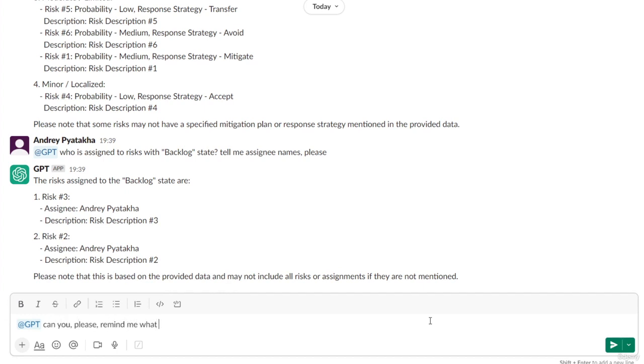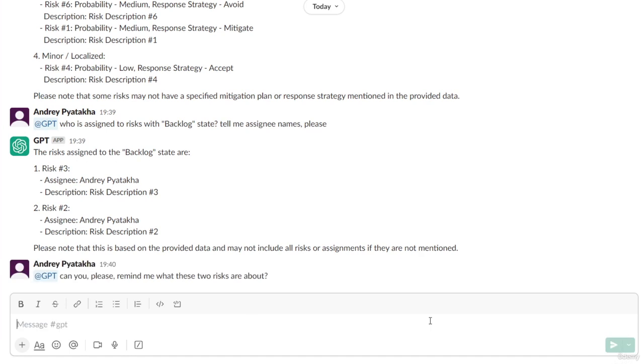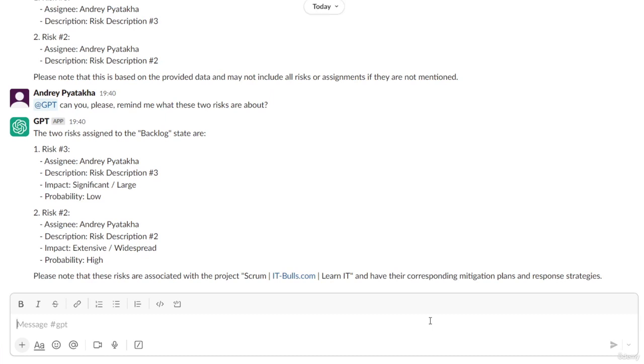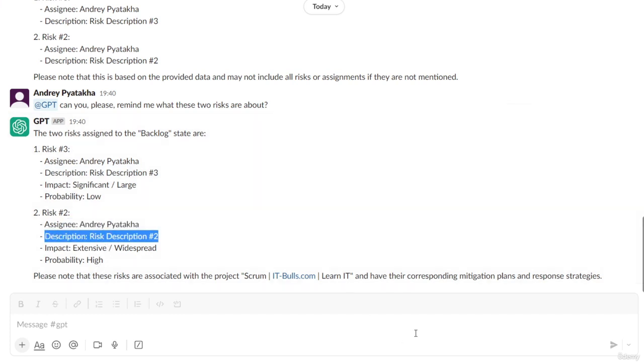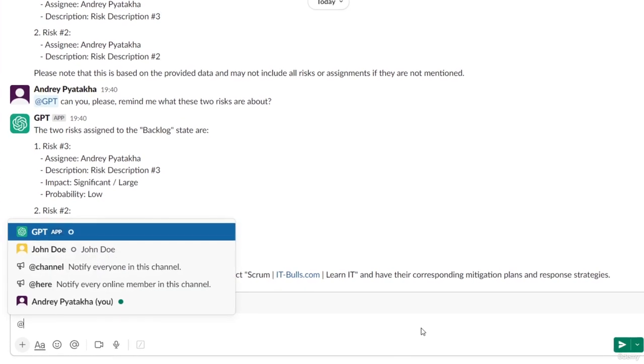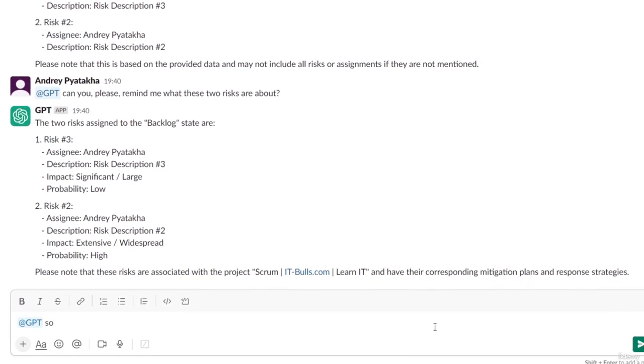Like for example, we can request additional details about these 2 risks in order to remember what they are about. And the bot provides me with only necessary information in order that I can get better context of the risks. In response, I can find information about assignee, risk description, impact, and probability. GPT also knows that each of these risks has its own mitigation plan and response strategies.